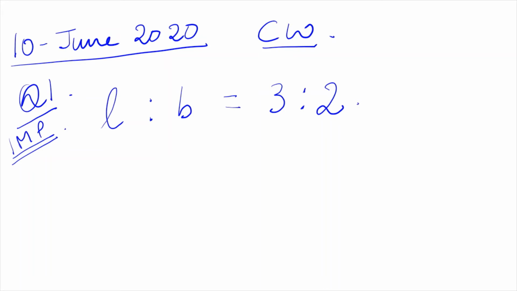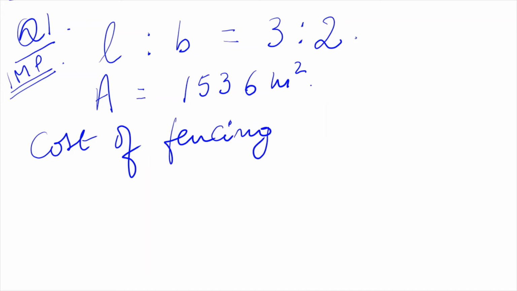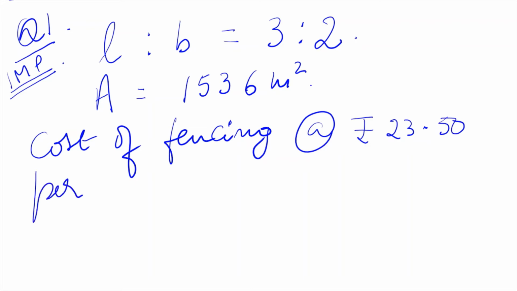Okay. Then its area. Area is 1536 meters square. Okay, children. Then they have told, find the cost of fencing at the rate of rupees 23.50 per meter. Okay. So usually fencing is done where?